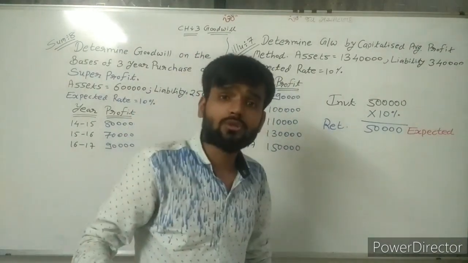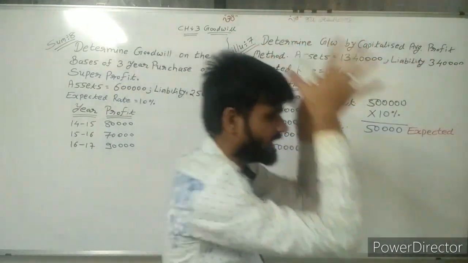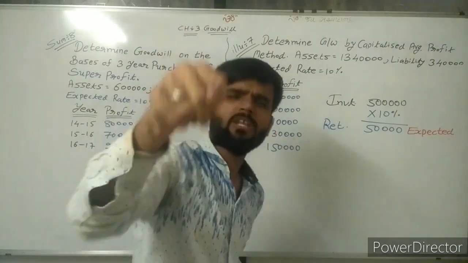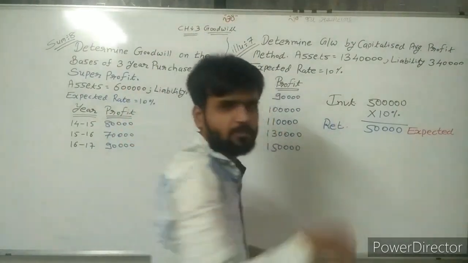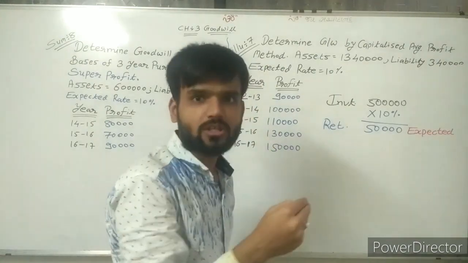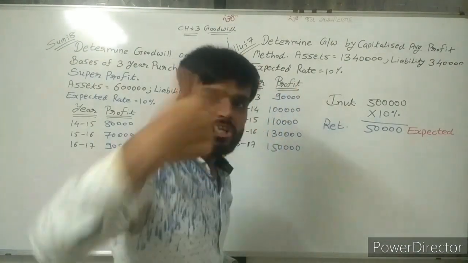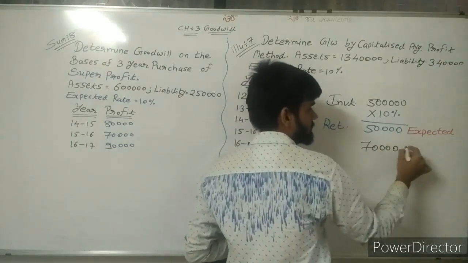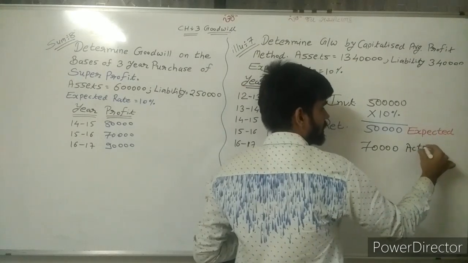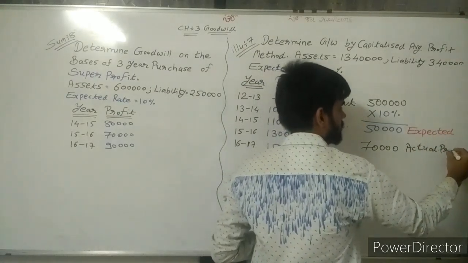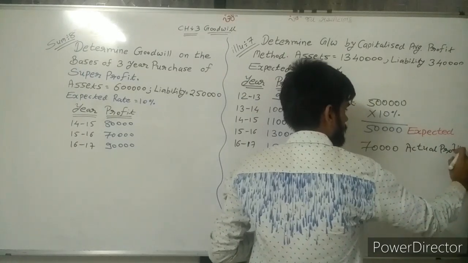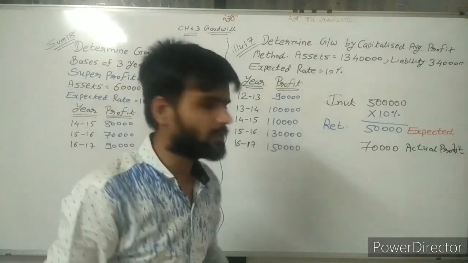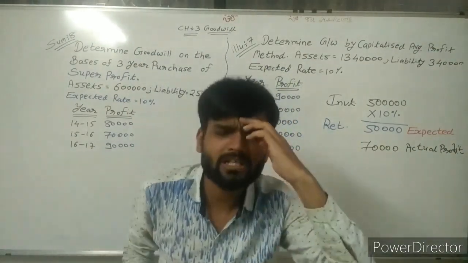Suppose that person invests the money in the firm, earns more profit and gives you profit, not 50,000, but 70,000 rupees actual profit. Now, what is your expectation?